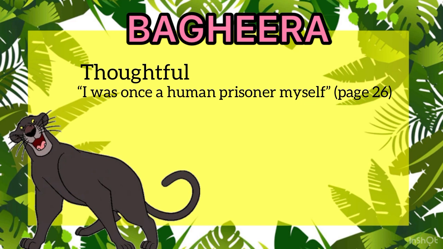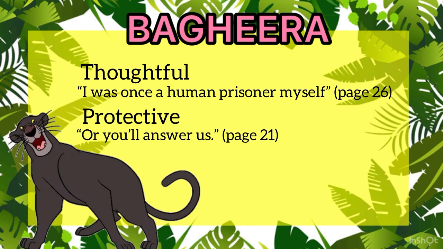So it shows that there are some humans who are very cruel to animals, but not all humans. So you guys, don't be cruel to animals. Please don't be cruel to animals. Be kind to animals, okay? Then the second characteristic of Bagheera is that he is very protective like Baloo. We can see this when Bagheera said, "Oh, you'll answer us," on page 21. This is when he tries to protect Mowgli from the monkeys.